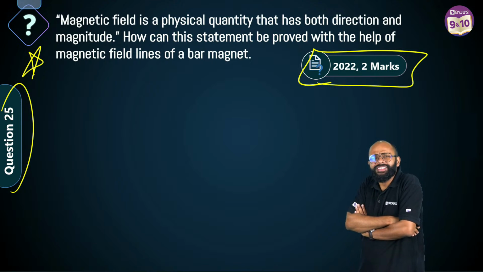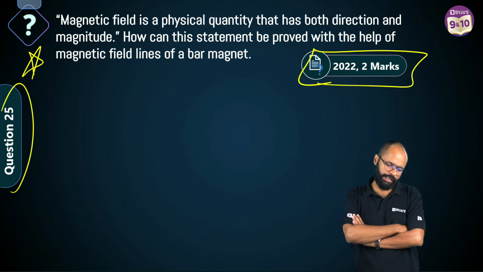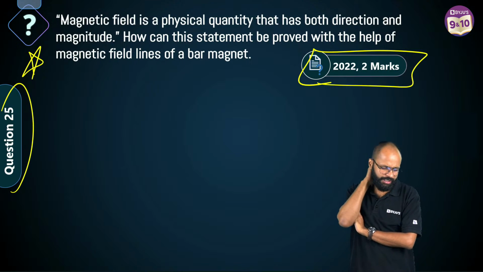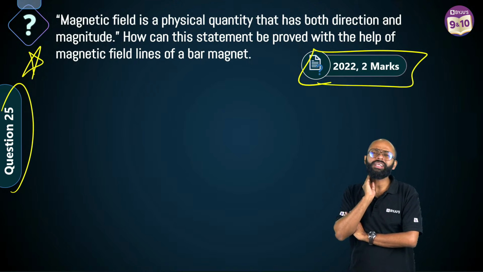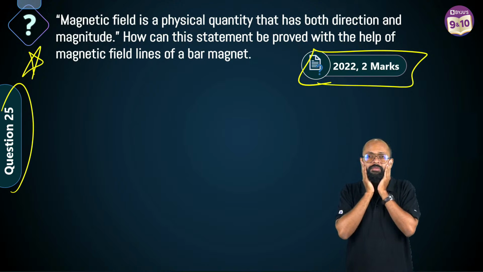Sir, करना क्या है इस question में? I have to prove with the help of magnetic field lines of a bar magnet that magnetic field is a physical quantity in both direction में. क्या बोल रही है? Feeling आ रही है? सर पूछा क्या है? समझ ही नहीं आ रही तो.